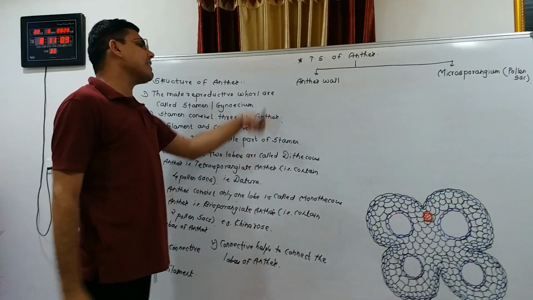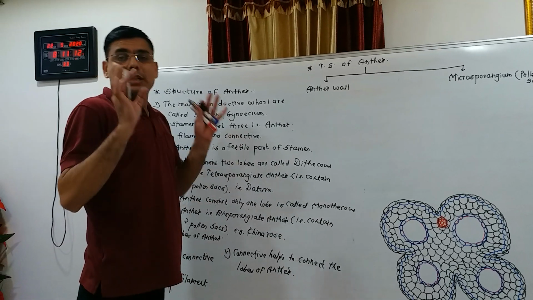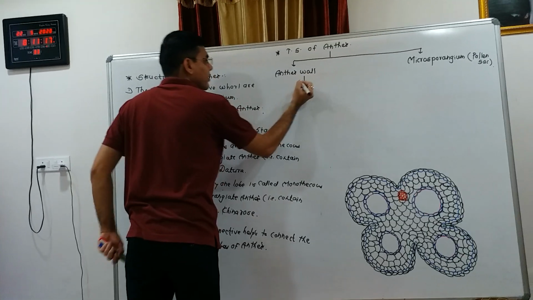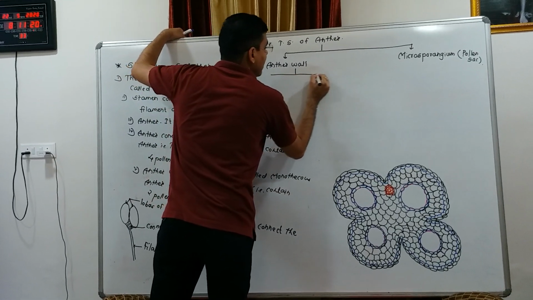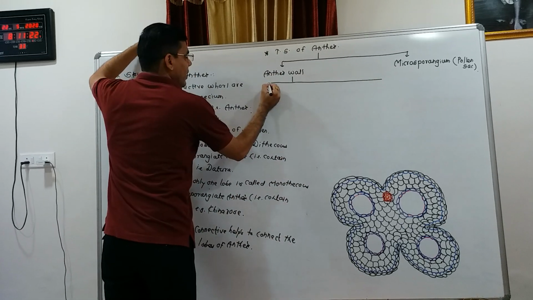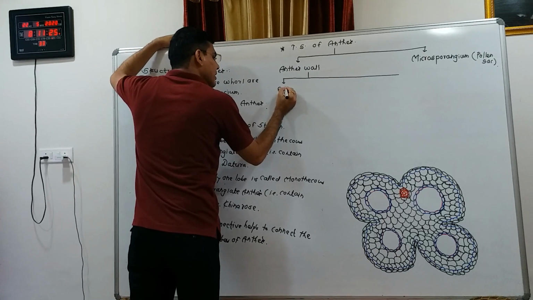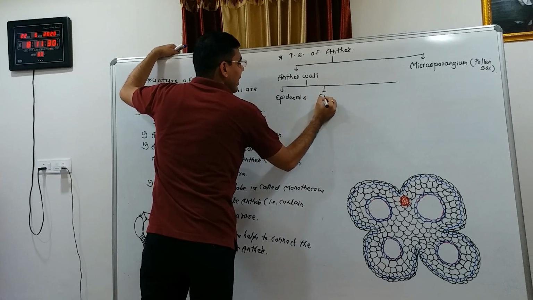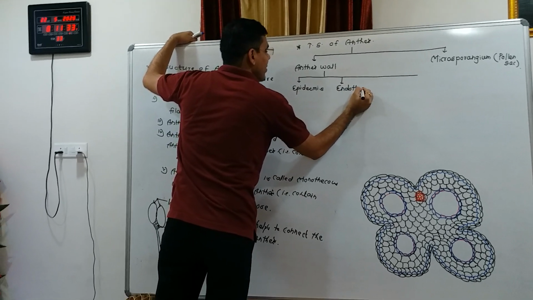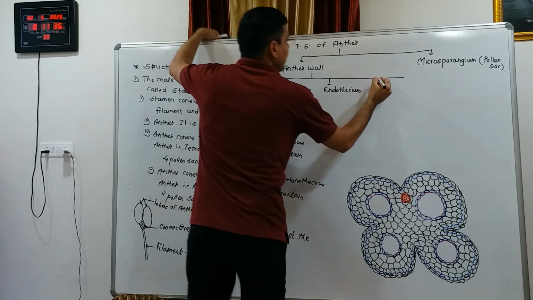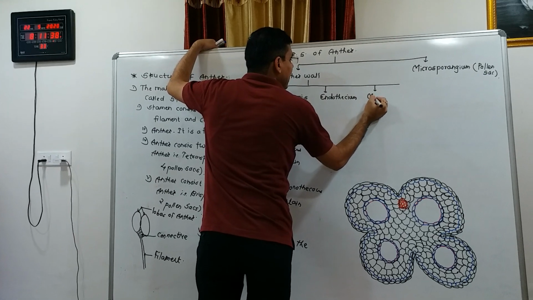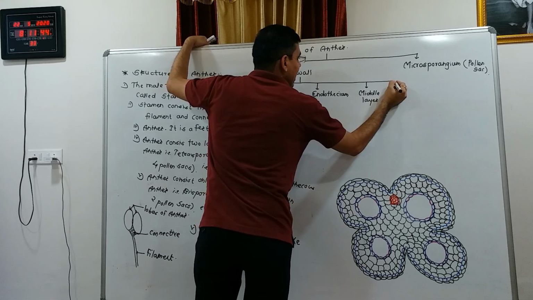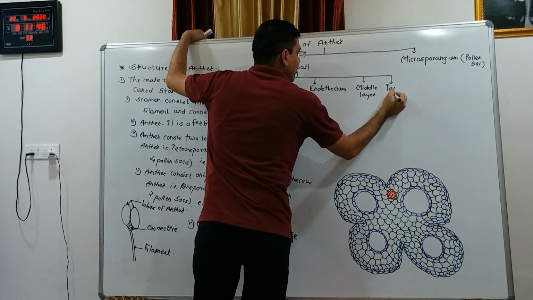So first of all, we will discuss the anther wall. The mature anther wall consists of four layers. First, the outer layer is called the epidermis. The second layer is called the endothecium. The next layer is called the middle layer, and the last one is the tapetum.